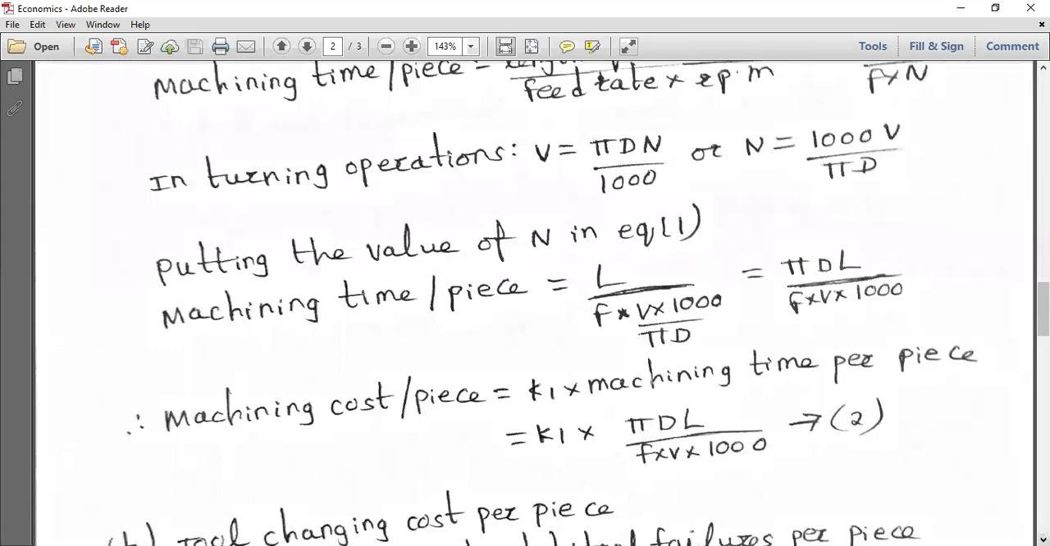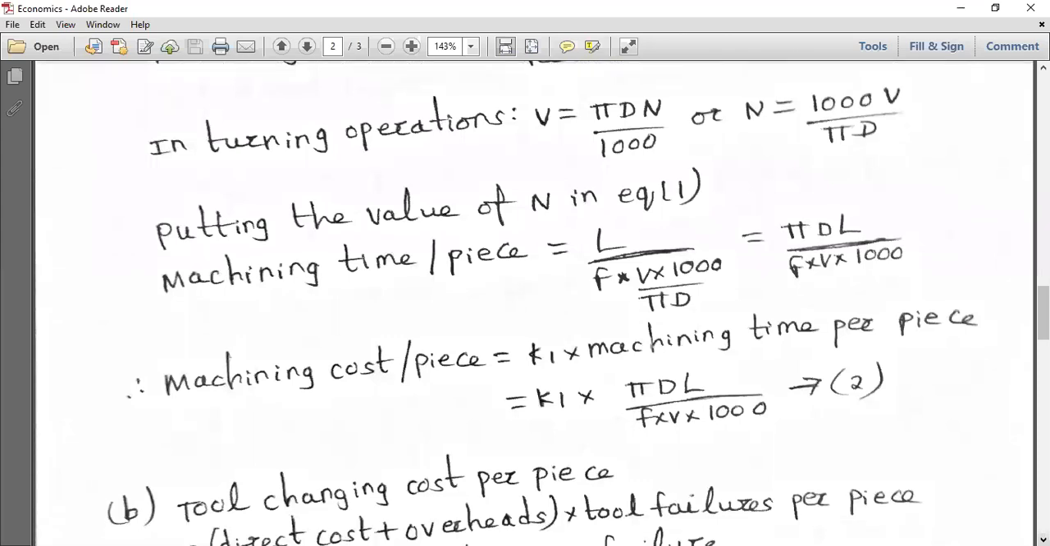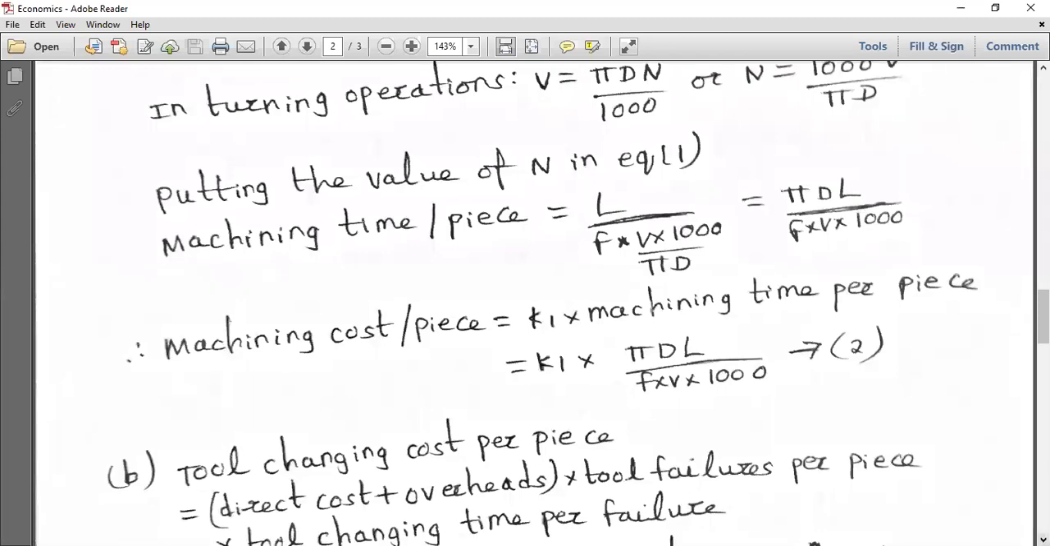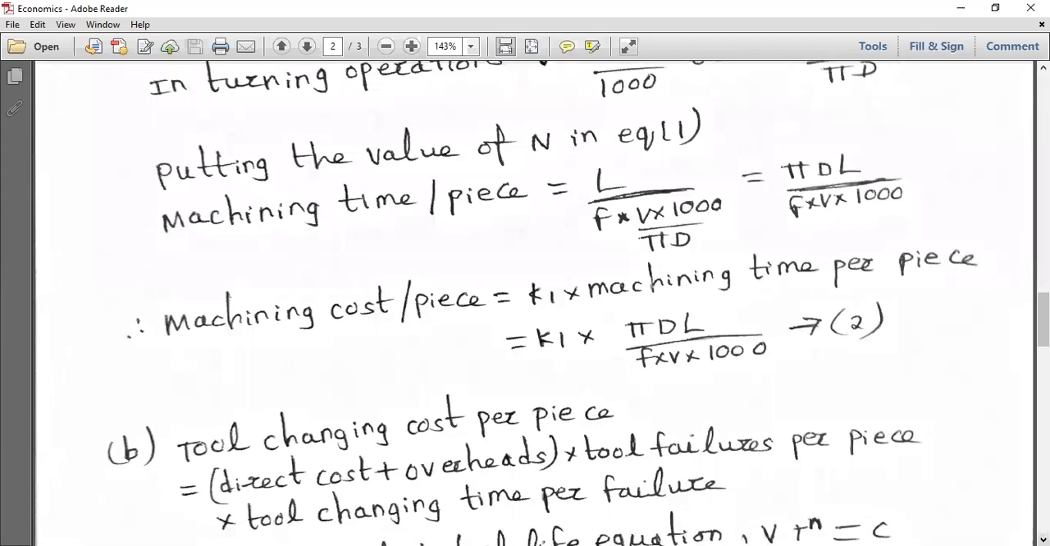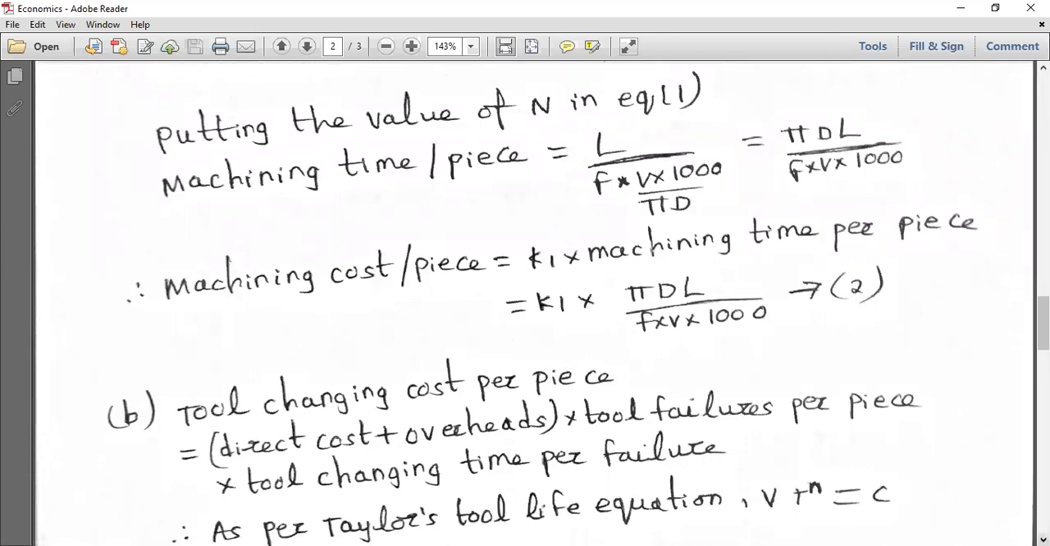So what is the second part? It is the tool changing cost per piece. It is nothing but the direct cost plus overheads into tool failures per piece into tool changing time per failure. So you have to take into consideration both tool failures per piece and tool changing time per failure.